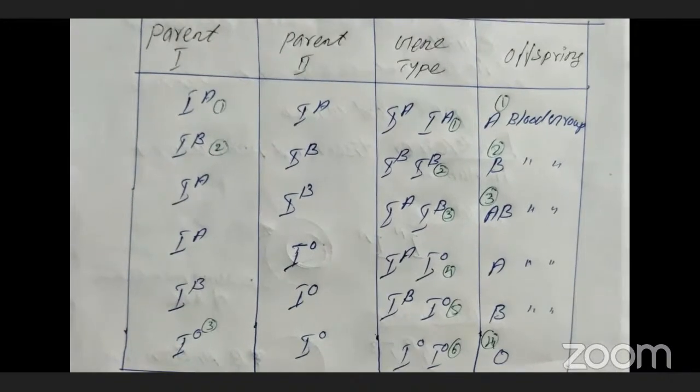While we are crossing the A blood group with A blood group, at that time the genotype will be IA and IA. The genotype carries both A antigens. That blood group is the A blood group.